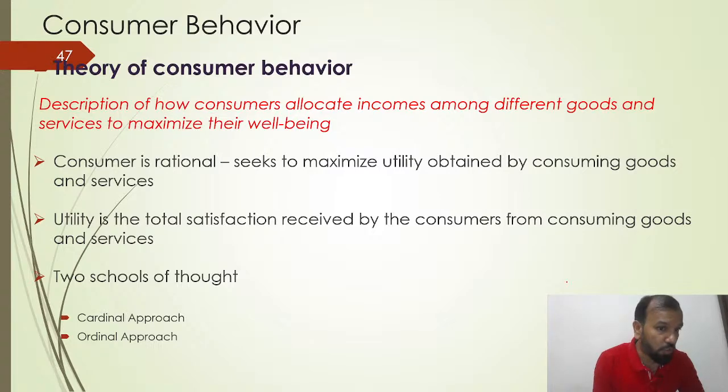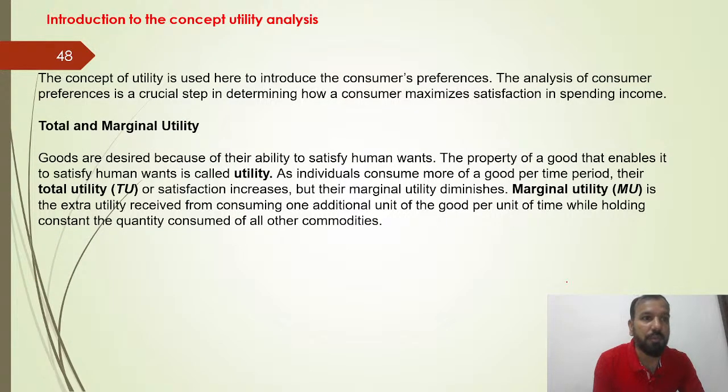There are two schools of thought under consumer behavior: the cardinal and ordinal approach. Before that, we have to understand total and marginal utilities. I've already discussed that goods are desired because of their ability to satisfy human wants. The property of goods that enables them to satisfy human wants is called utility. As individuals consume more goods per time period, their total utility or satisfaction increases, but their marginal utility diminishes. I measure the extra utility received from consuming each additional unit. This is very simple.